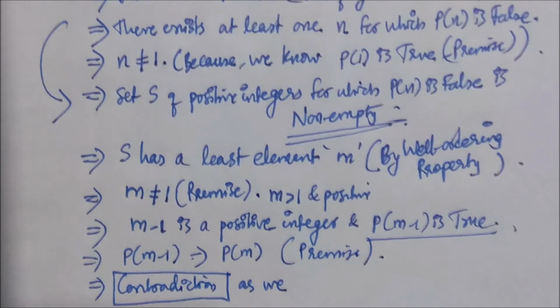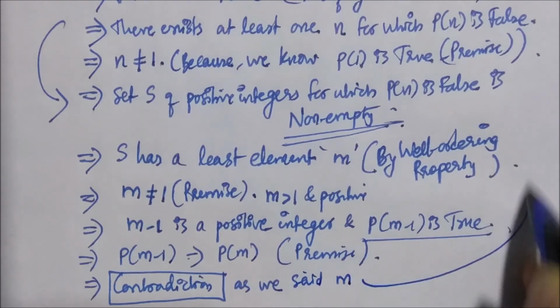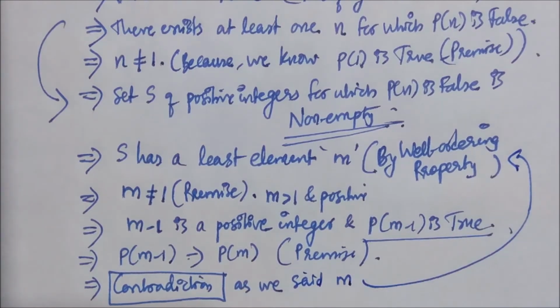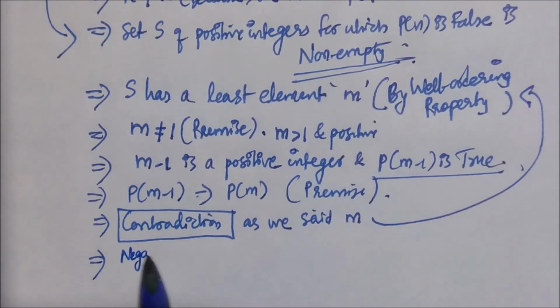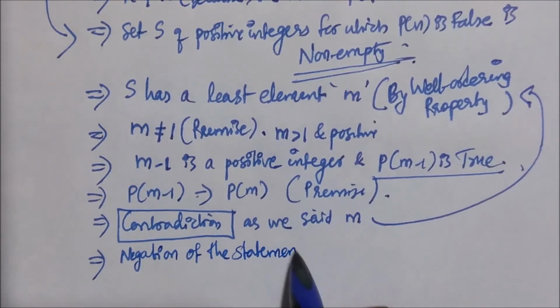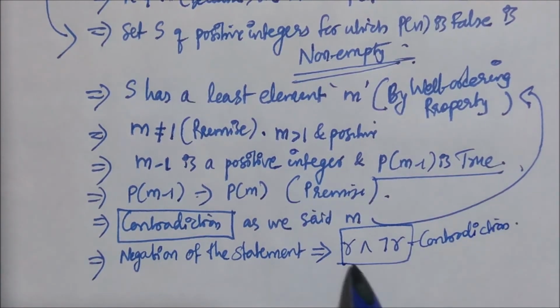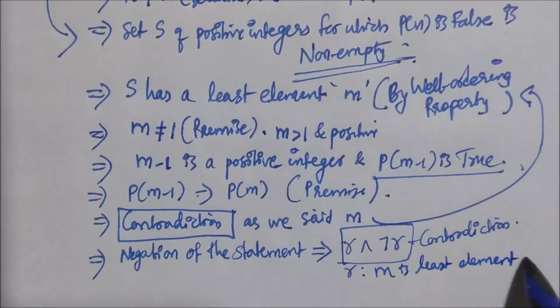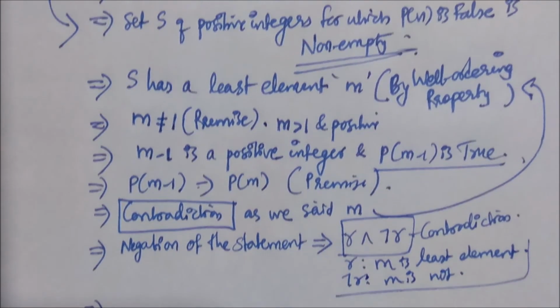So assuming the negation of the statement, we have reached a contradiction. The negation of the statement implies R and not R, which is a contradiction, because R says that m is the least element, and not R says that m is not, because we got the other way: P(m-1) implies P(m) from our premise.